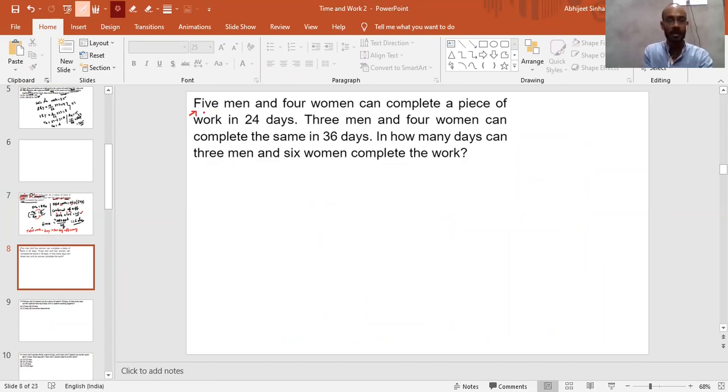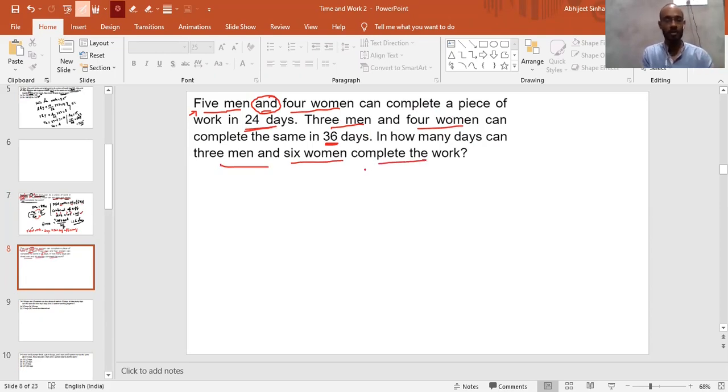This question says there are 5 men and 4 women. Can you see here the word is "and"? That means both the groups are combined in one group, the 5 men and 4 women. If that group can complete a piece of work in 24 days, then there is another group with 3 men and 4 women. So they are also working together, and they take 36 days. Now the question is, in how many days can 3 men and 6 women complete the work?